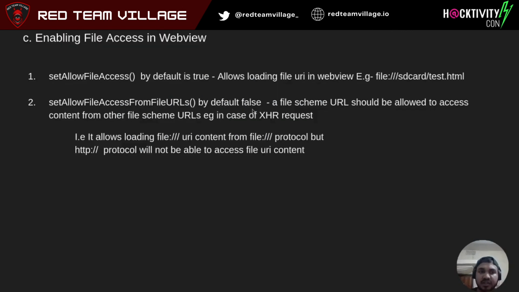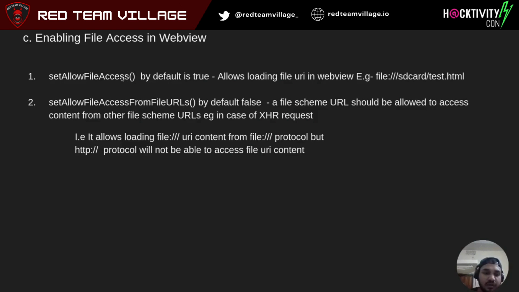The third is enabling file access in WebView. So setAllowFileAccess basically allows you to load, for example, the file protocol and any HTML page using that protocol. So let's say you have a malicious HTML page, right? So using this, you can use setAllowFileAccess. Also, by default, this is not a vulnerability itself, but it can be used as a chain, which we'll talk about in the exploit section. And the second is setAllowFileAccessFromFileURLs.